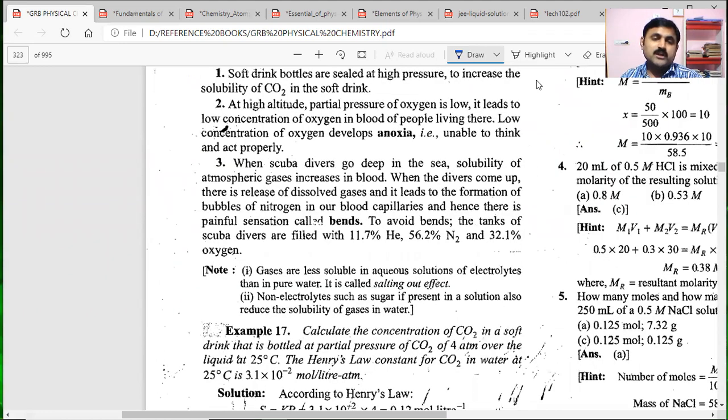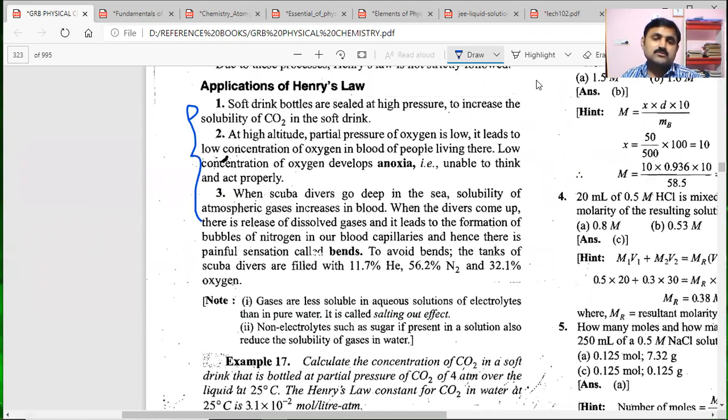Now, the most important thing, applications of Henry's law. Once again, soft drink bottles are sealed at high pressure to increase the solubility of CO2, and the soft drink uses this Henry's law concept. At high altitudes, the partial pressure of oxygen is low, which leads to a low concentration of oxygen in blood. People living there develop anoxia, a condition where they are unable to think and act properly. That is, unconsciousness will come.